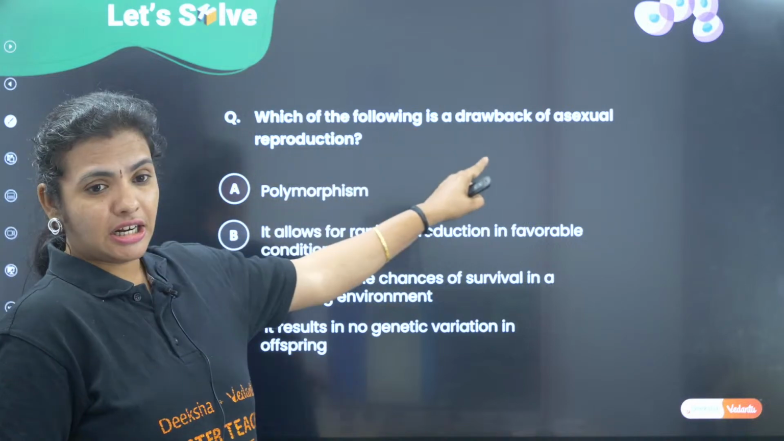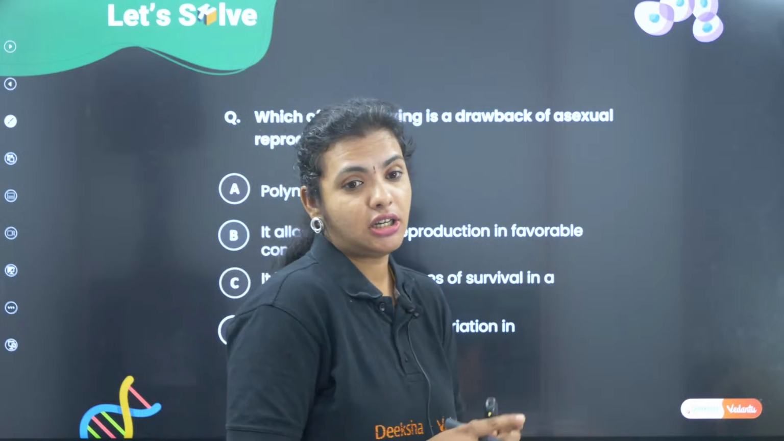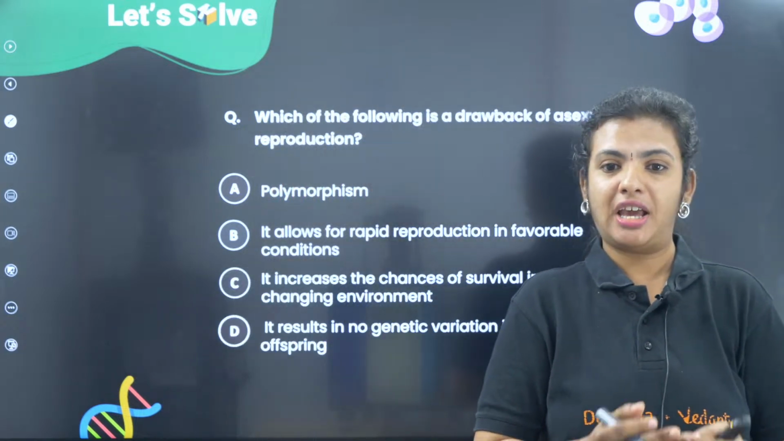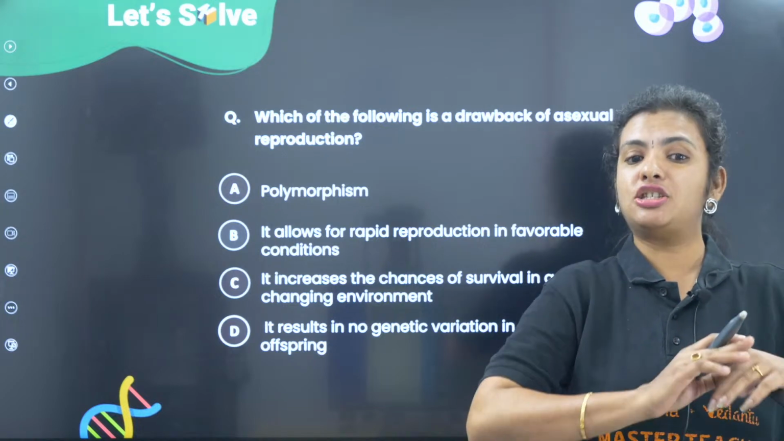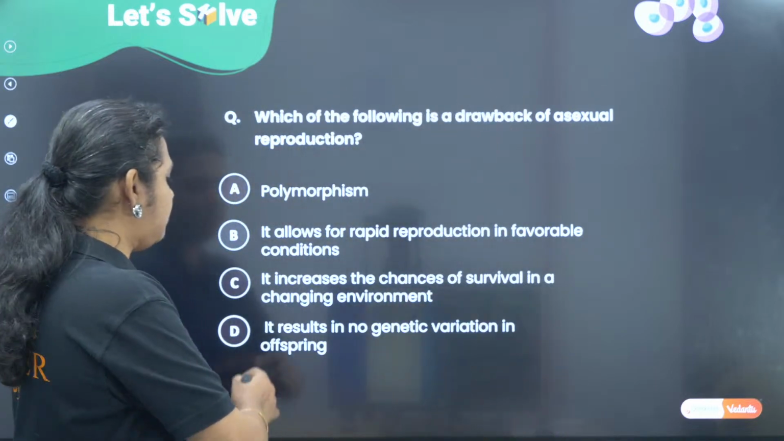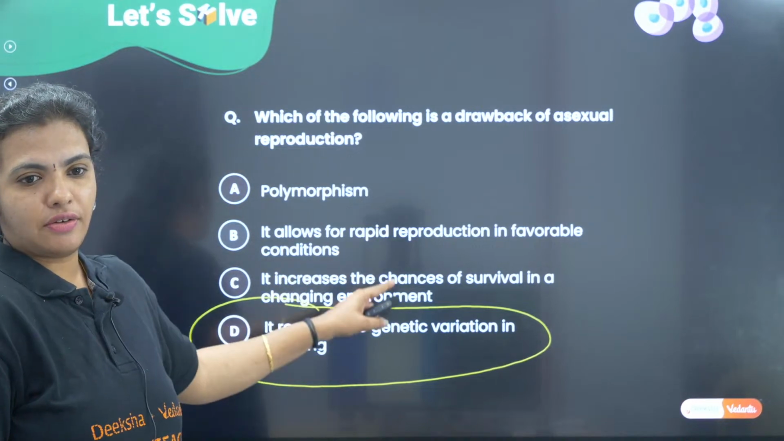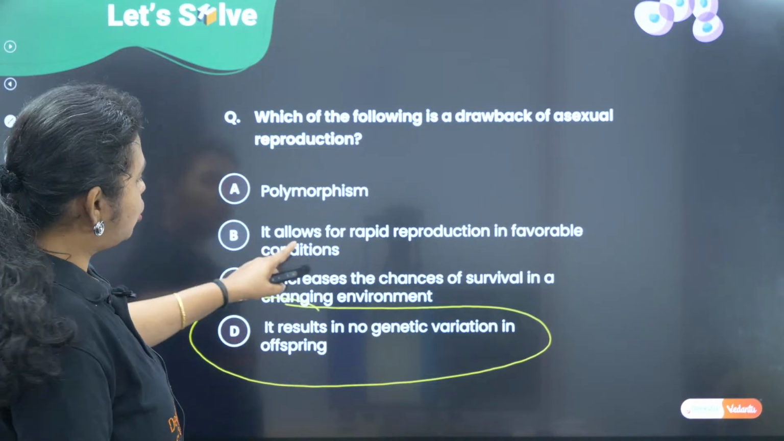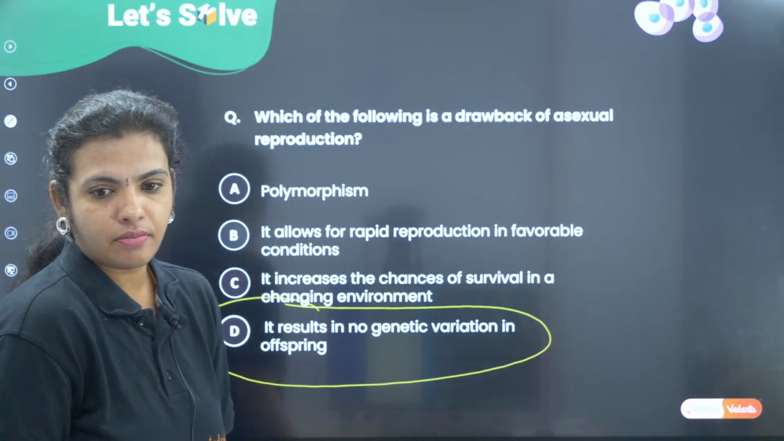Correct. So what is a drawback? What is a disadvantage of asexual reproduction? It is a clone. There is no variation at all. There is no mixing of genes. There is no recombination. There is no evolution. No variation, no evolution. Correct. So what does it mean? It means that there is no variation here. The rest, whatever I have shown you here, are advantages. All right.